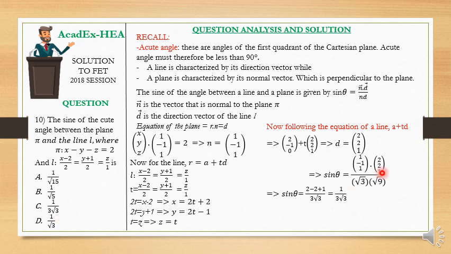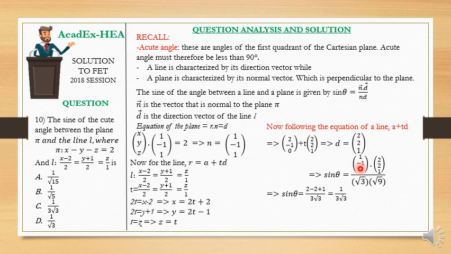But now for the numerator, we simply multiply the corresponding entries, please. We multiply 1 times 2, we have 2. Now we multiply negative 1 times 2, we have negative 2.